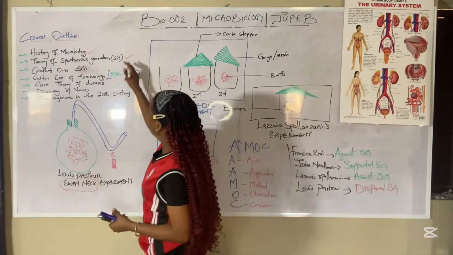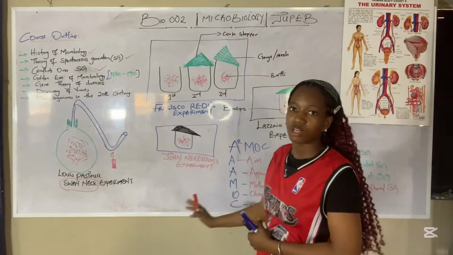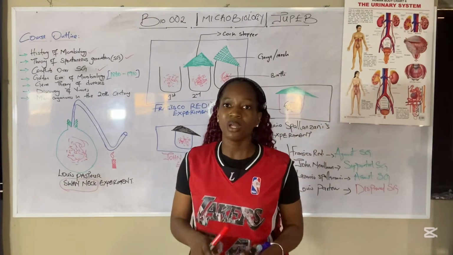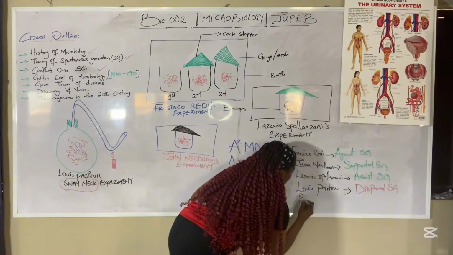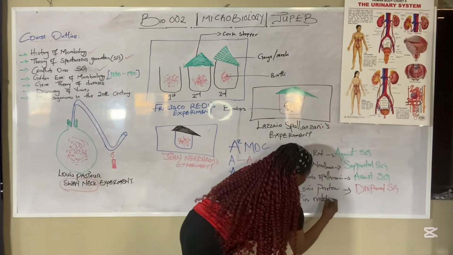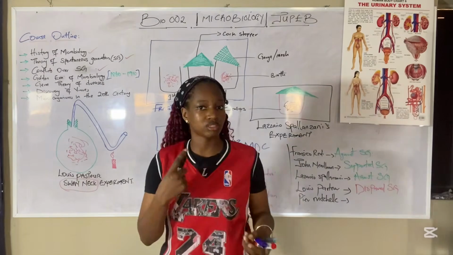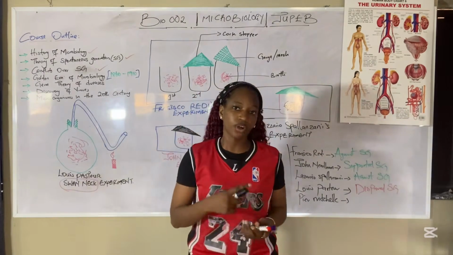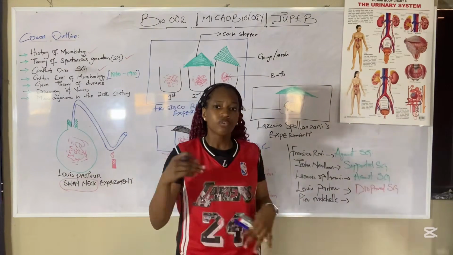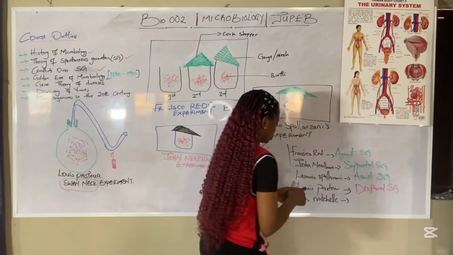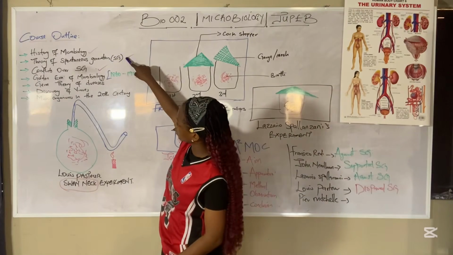So here we are done with the theory of spontaneous generation, and we're done with the conflict over spontaneous generation, which are these experiments that various scientists came to perform. They deserve accolades. Lest I forget, there's also another scientist, her name is Pierre Micheli. Well, her experiments did no significant good to the theory of spontaneous generation, but of course we need to give her accolades because she did something. Her experiment was only trying to explain the spores of fungi to us. So now we're done with the theory of spontaneous generation and the conflict over spontaneous generation.